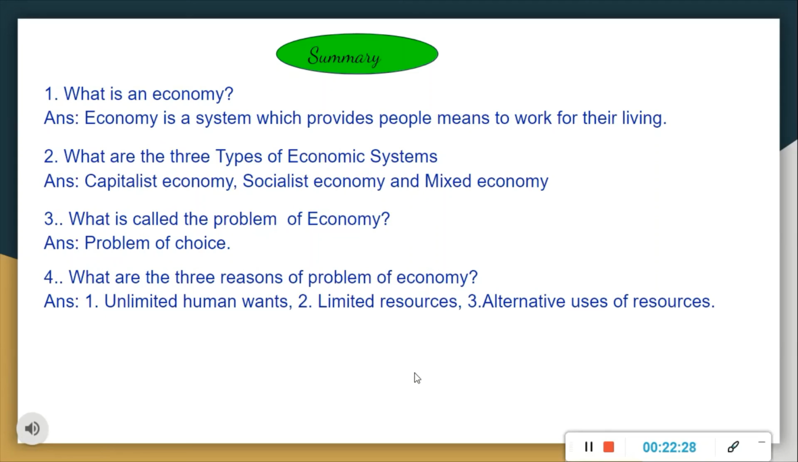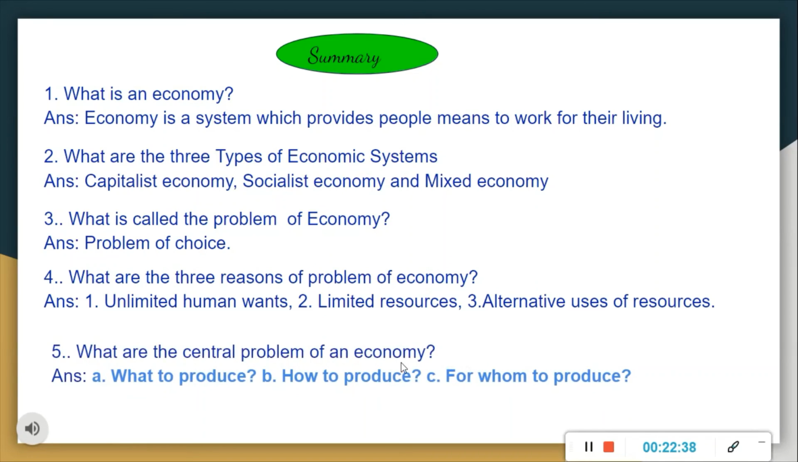What are the three reasons of problem of economy? Unlimited human wants, limited resources and alternative uses of resources. Right? Now, what are the central problem of an economy? What to produce, how to produce, and for whom to produce. These are the three central problem of an economy.